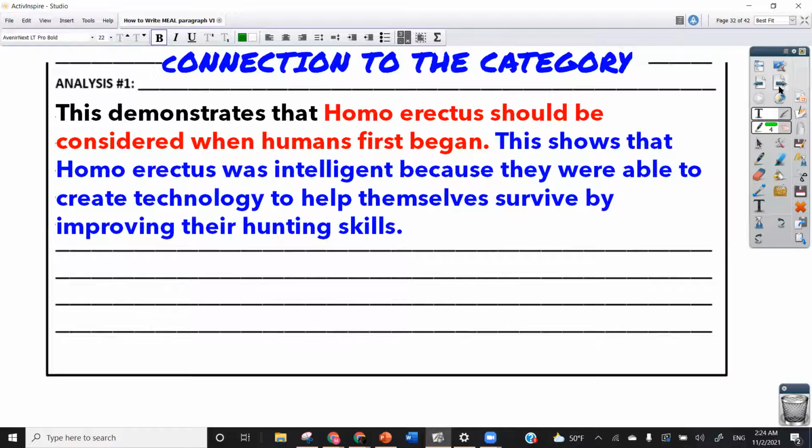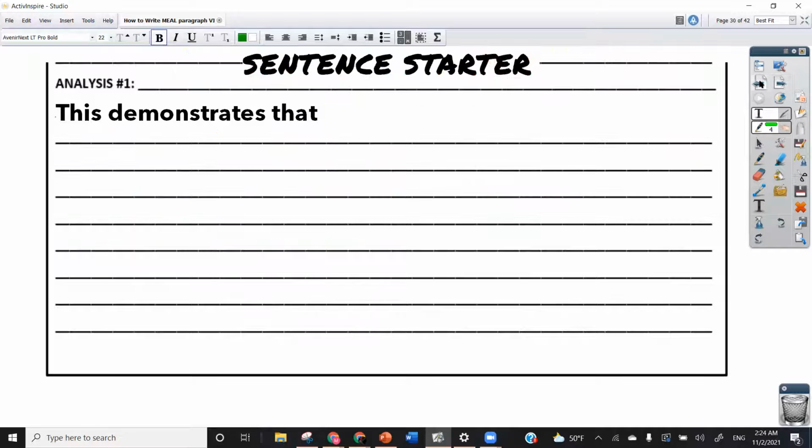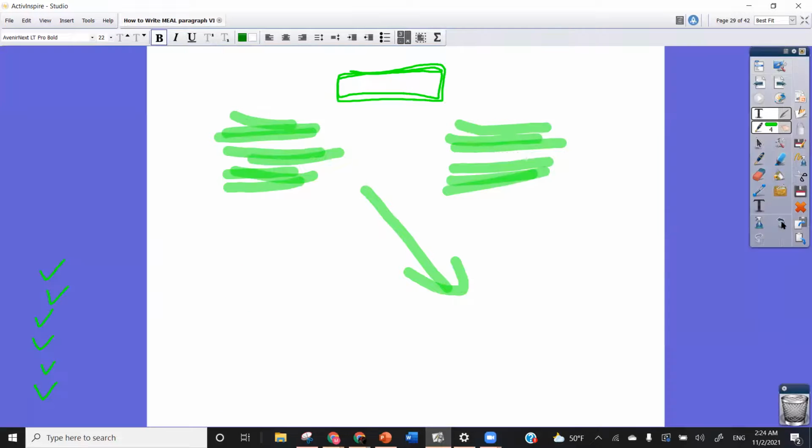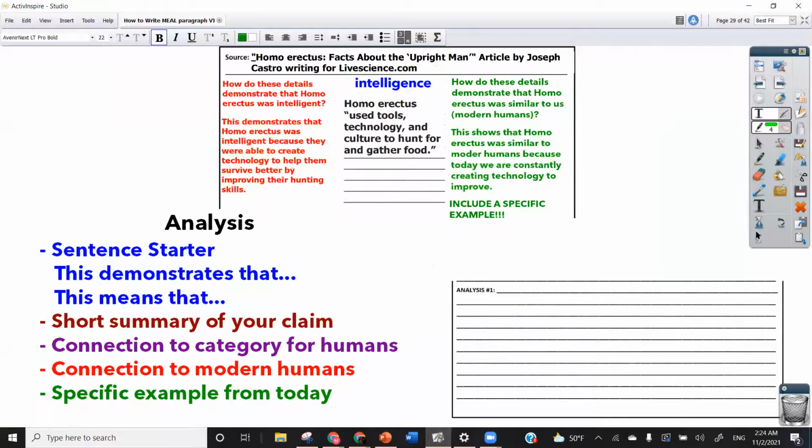You have to connect it to the category. So this shows that Homo erectus was intelligent because they were able to create technology to help themselves survive by improving their hunting skills. Now remember that this is not anything new. If we go back, you can see that you already did this once. You did it right here. All we did was take these details and include them in that analysis.